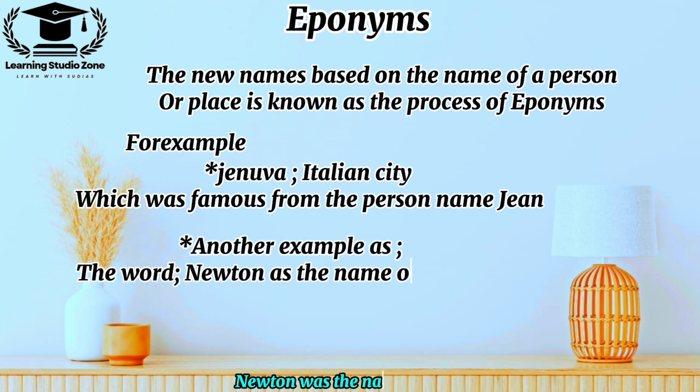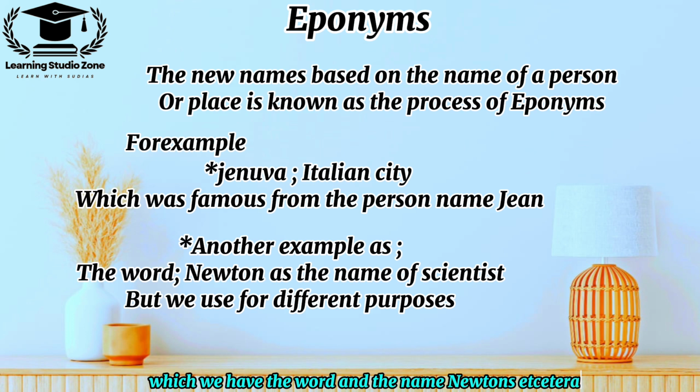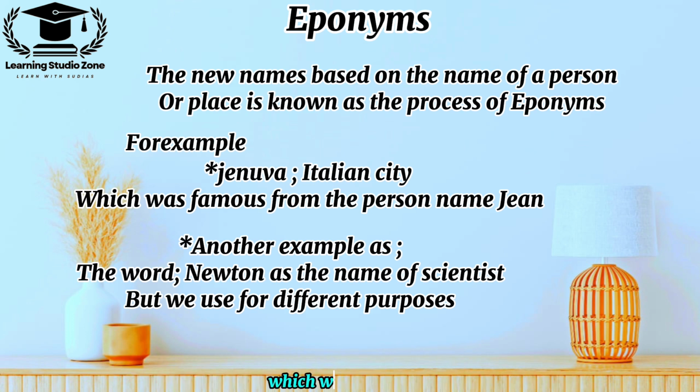Newton was the name of a person, a scientist. But we have different things or different cities with the name Newton, which we call the word formation process, eponyms.